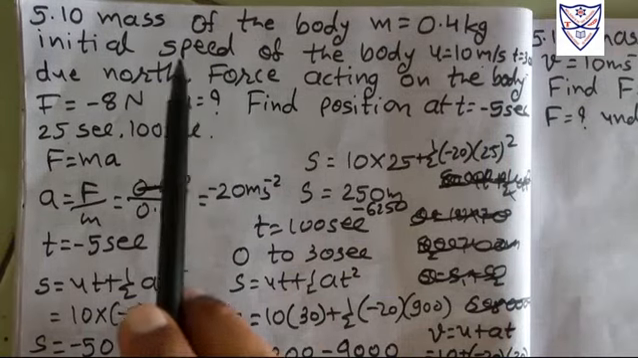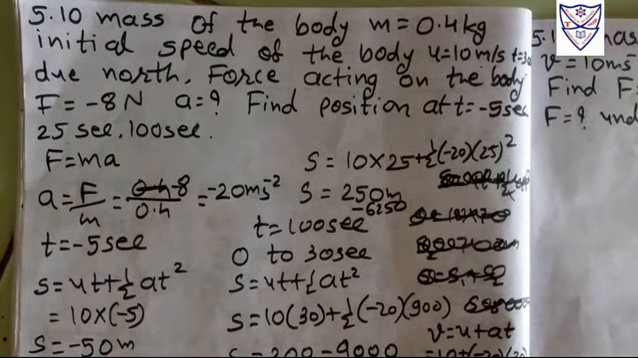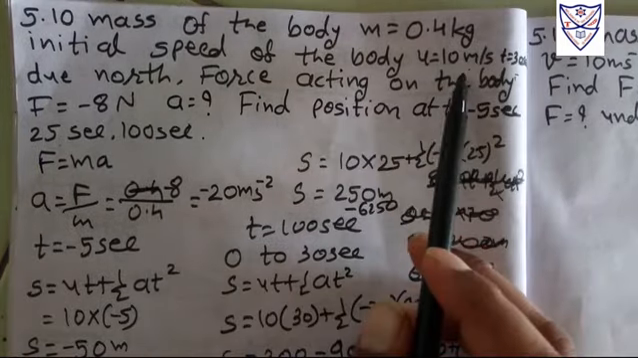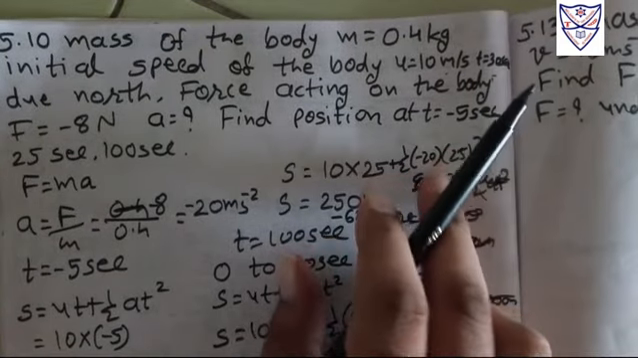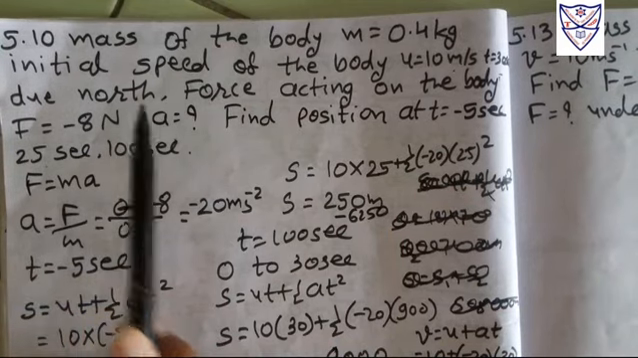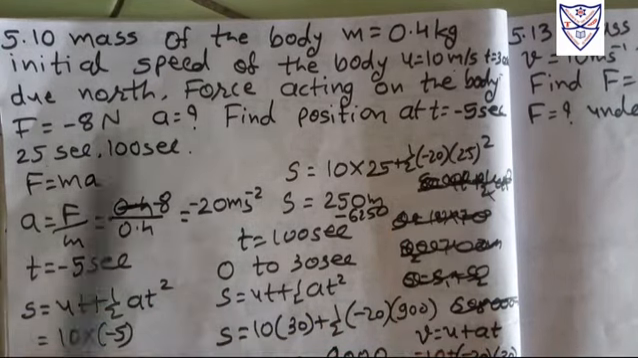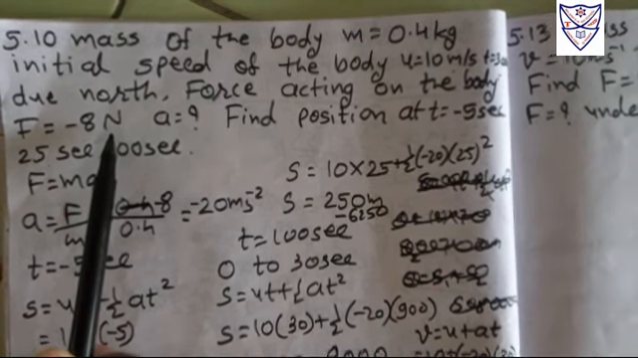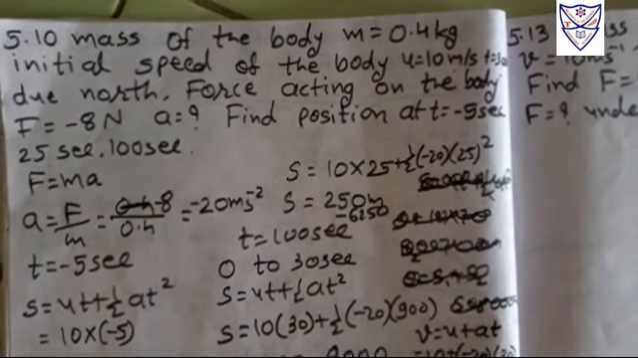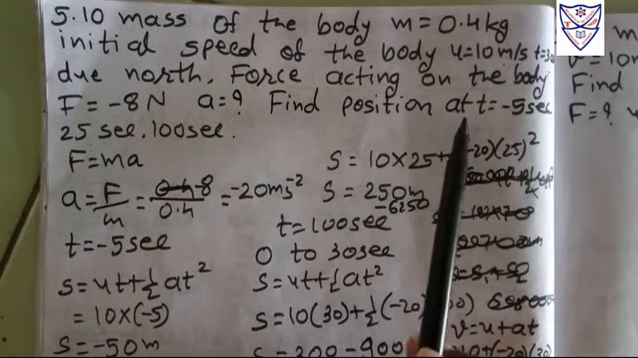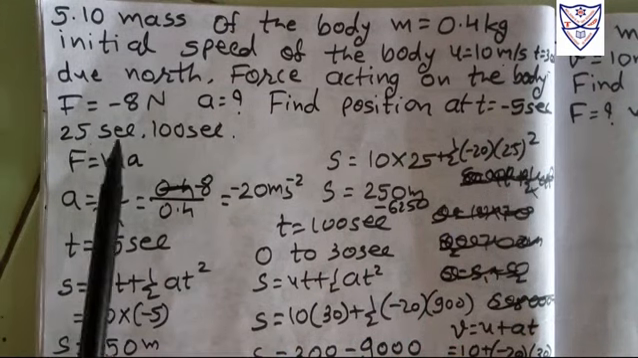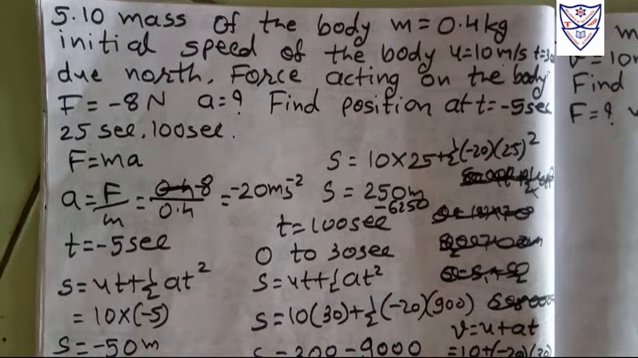In this numerical, we have the mass of the body, which is 0.4 kg, right? And the initial speed of that body is u equal to 10 meter per second, till t equal to 30 second, and the direction of that body is due north. Now the force acting on that body is minus 8 Newton. So first of all we need to find the acceleration of that body, right? We also have to find the position at t equal to minus 5 second, 25 second and 100 second. So for these timings we need to find positions.